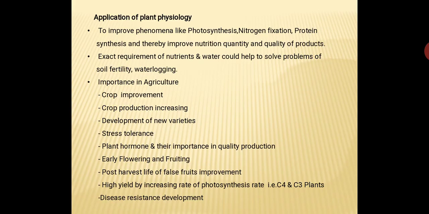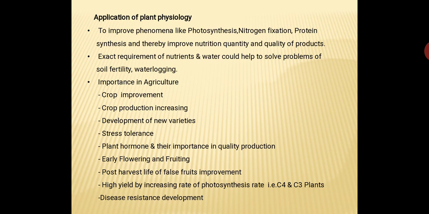Then physiology knowledge is also applied in agriculture in, for example, plant hormones and their importance in quality production. At present we know various types of growth regulators or plant hormones that have been developed. For example, indole acetic acid, indole butyric acid, naphthalene acetic acid, gibberellic acid, etc. You might be familiar with 2,4-D growth hormone, which farmers very commonly use as a weedicide for killing the weeds in the main field. Like that, various types of growth hormones at present are utilized by the farmers, and they are used for a variety of purposes.